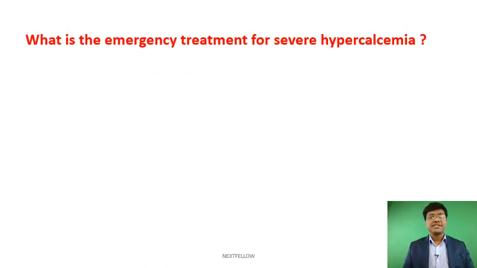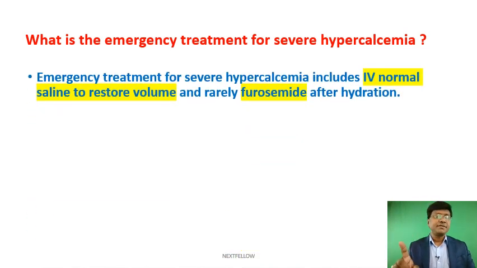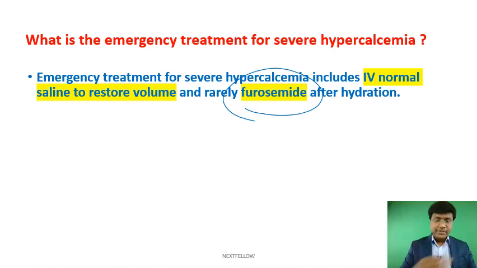Next, what is the emergency treatment for severe hypercalcemia? Let me tell you, the emergency treatment for severe hypercalcemia includes IV fluid along with furosemide. IV fluid along with furosemide will take out the excess calcium which is present in the body.